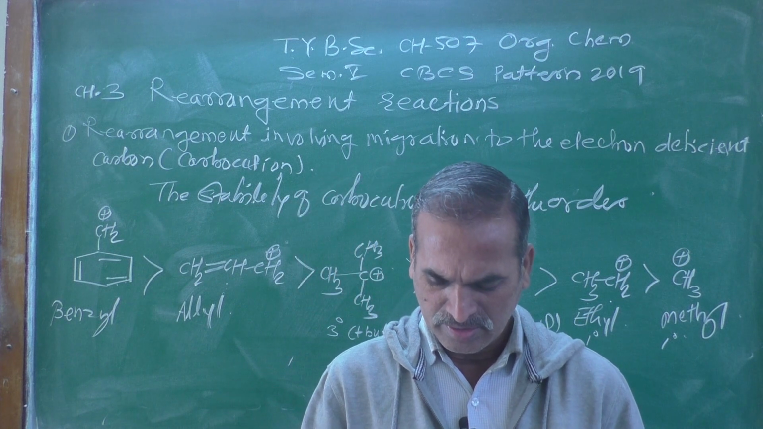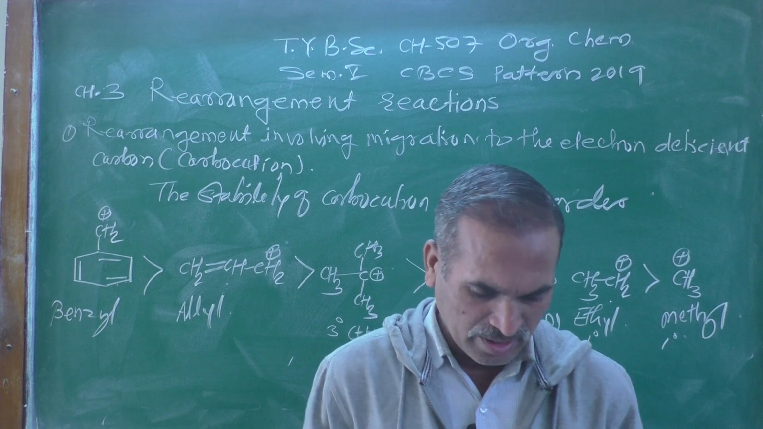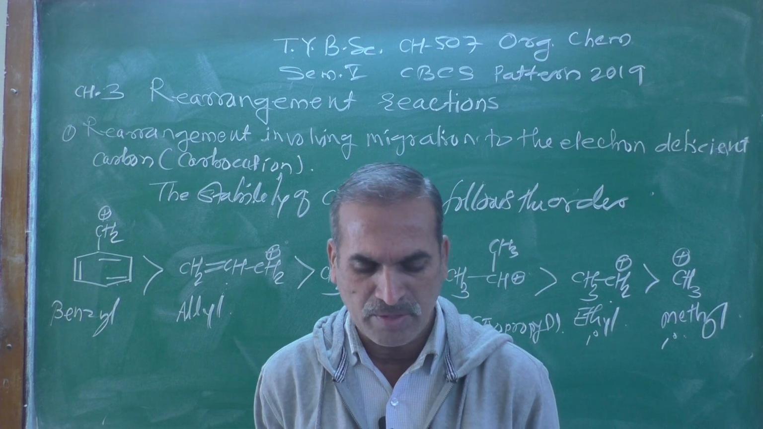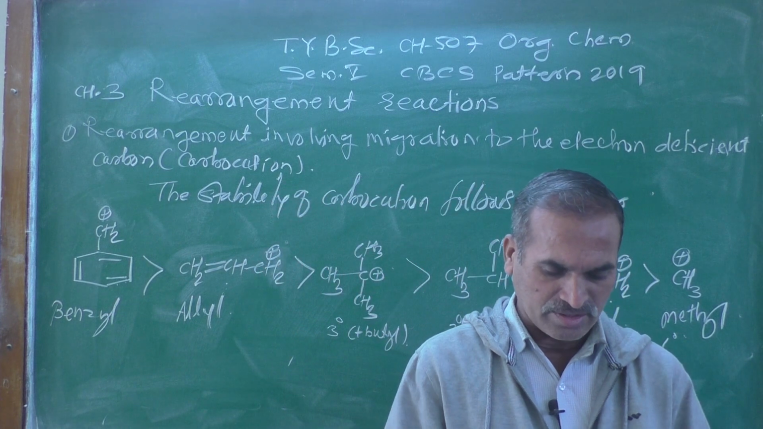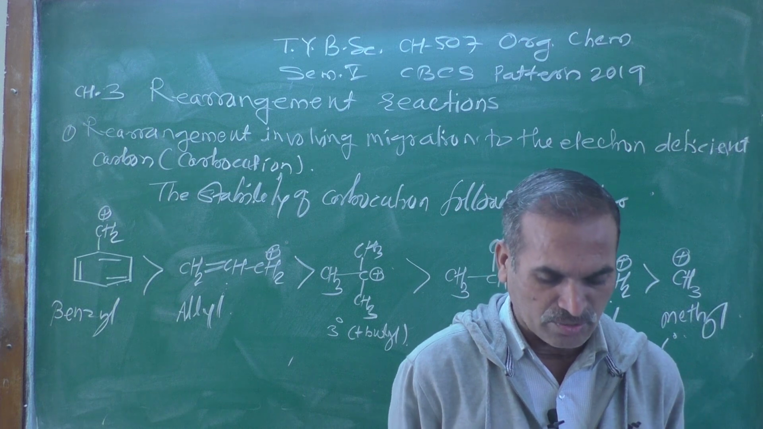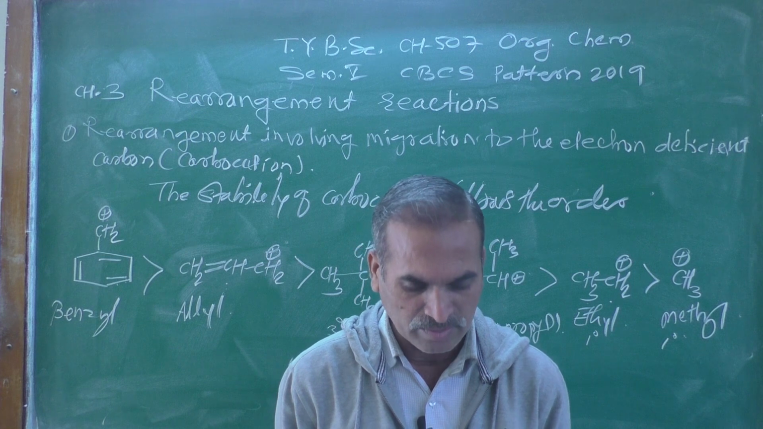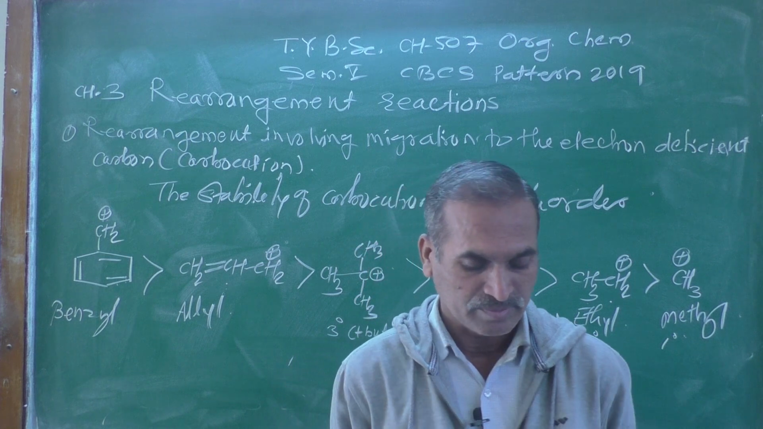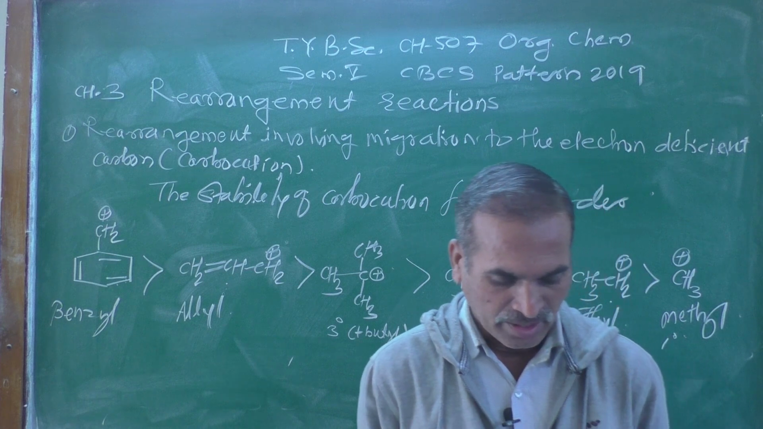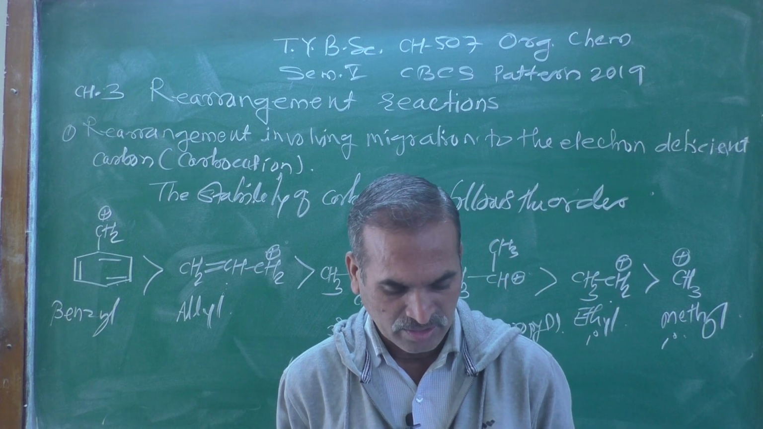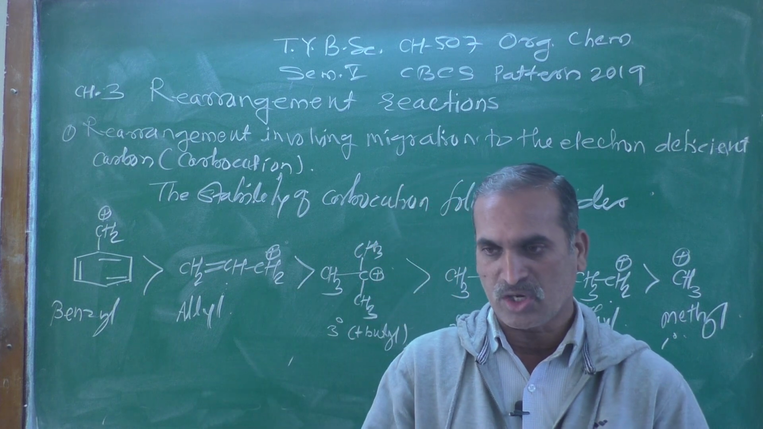So these are the different forms. Then carbocation rearrangement can be further categorized as: number 1, rearrangement without change in carbon skeleton of the molecule; number 2, allylic rearrangement; number 3, rearrangement with change in carbon skeleton.